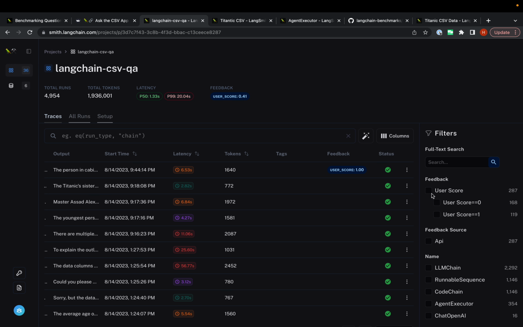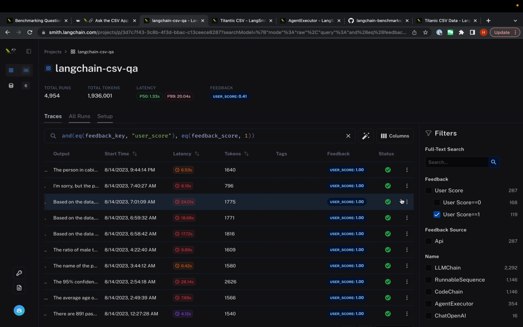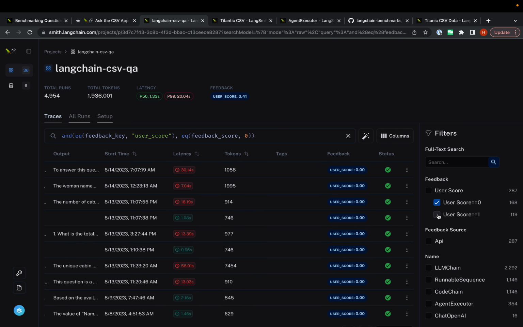Filtering on this sidebar, we can now filter data points that have good scores or bad scores, and basically narrow in on data points that have some sort of label, which we can then use to add to a dataset.